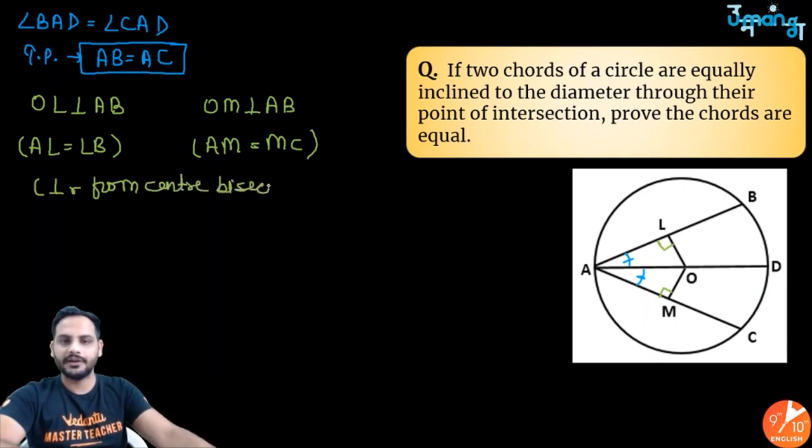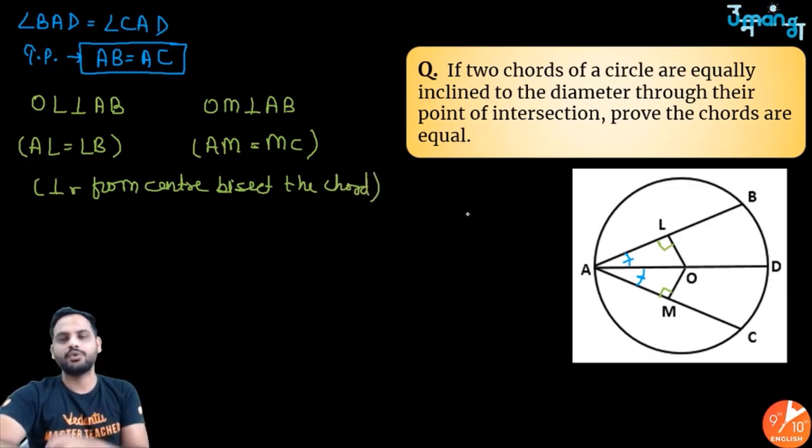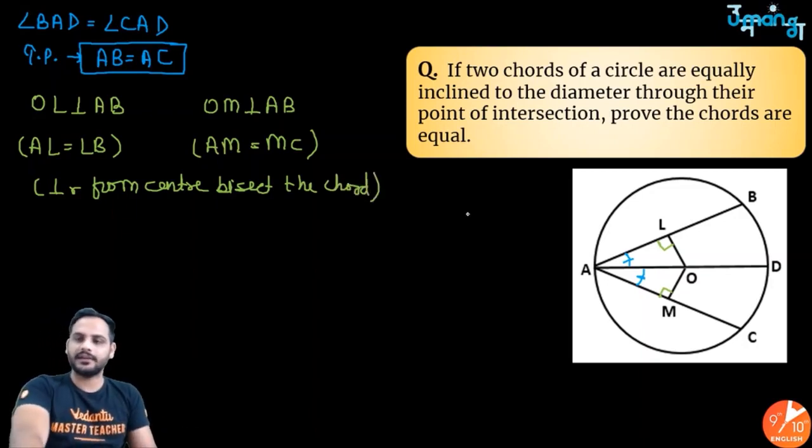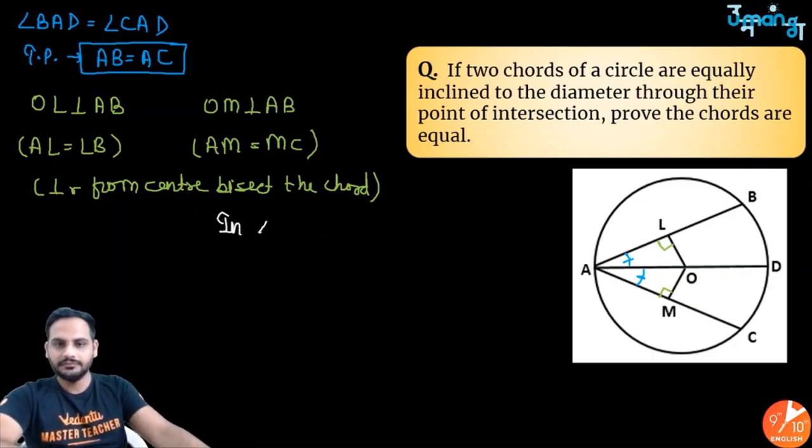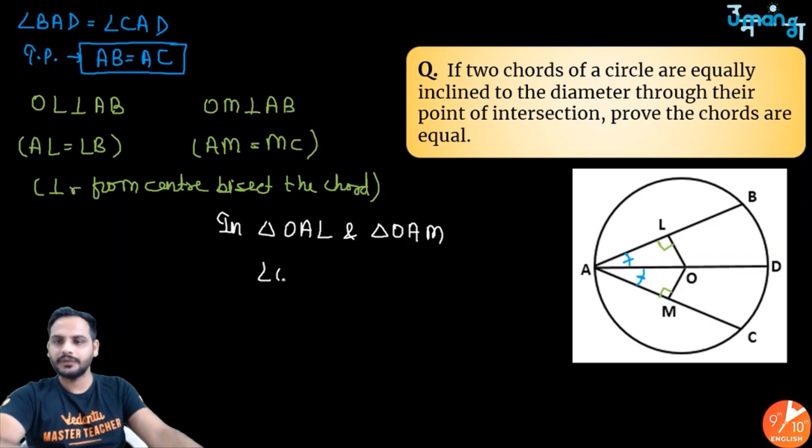Perpendicular from the center bisects the chord. Now I have got two triangles. One is triangle OAL and the other is triangle OAM. So let's talk about these two triangles. In triangle OAL and triangle OAM, first thing, angle OLA is equal to angle OMA is equal to 90 degrees, right?